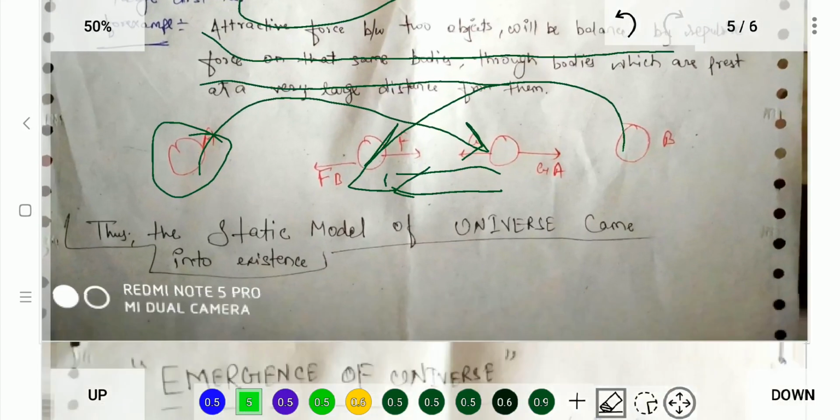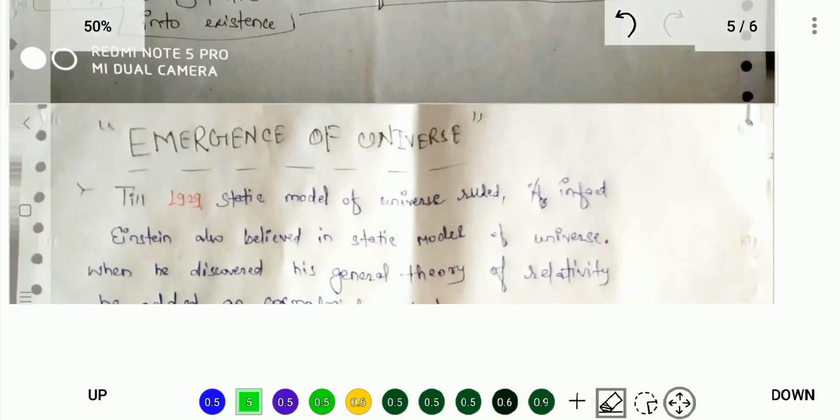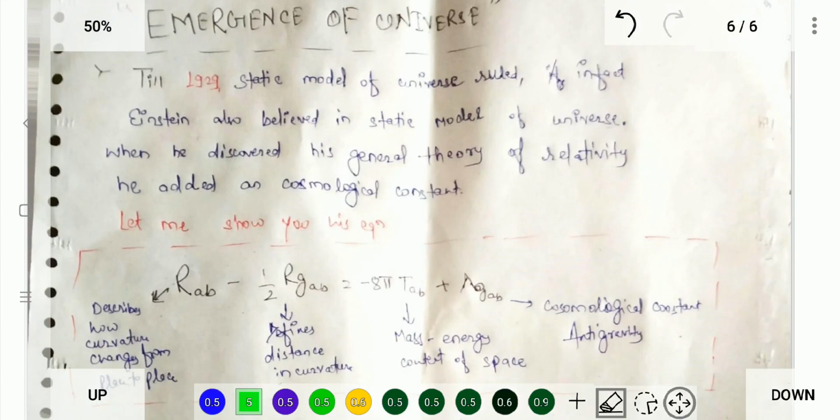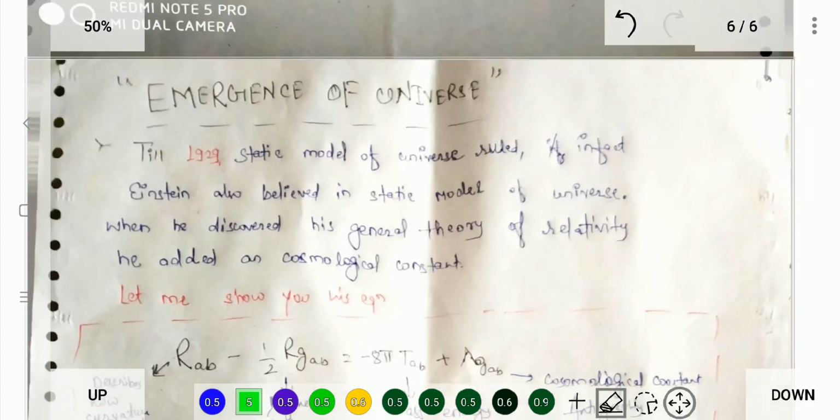So eventually the static model of the universe was reached, that everything is static, which is Newton's first law, that everything is static unless some external force is applied. So the universe is static. They said this. Here's the problem: if you study a little bit now, then you know that the universe is expanding. So let's see how it came to mind. Till 1929, the static model of the universe held; in fact, Einstein believed that the universe was static.